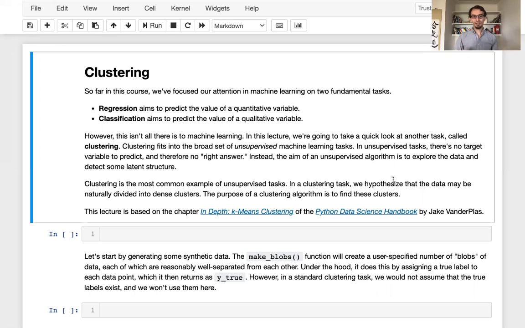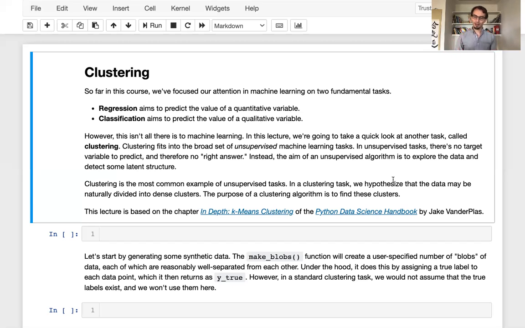However, they are not the whole story. And in this lecture, we're going to take a look at another part of the story and another kind of machine learning task, and this one is called clustering. So clustering fits into the broad set of unsupervised machine learning tasks. Unsupervised machine learning tasks are actually kind of outside the conceptual framework that we started with because there's no target variable to predict. So we have predictor data, X, but there's no predicting variable, Y, that we actually are trying to predict. So this is a bit outside the framework.